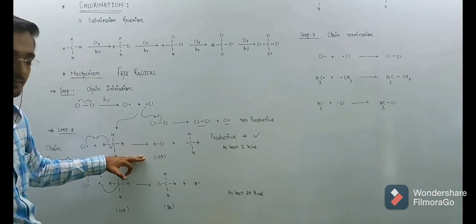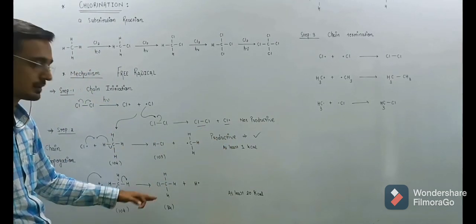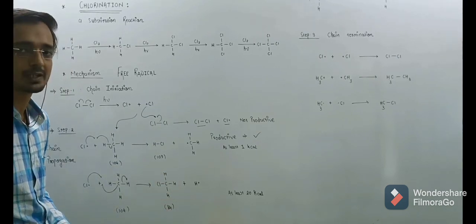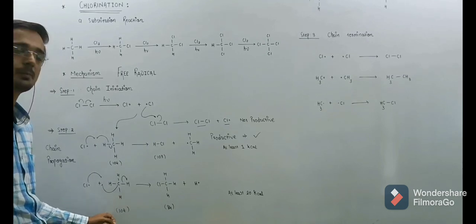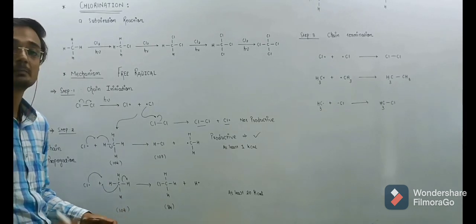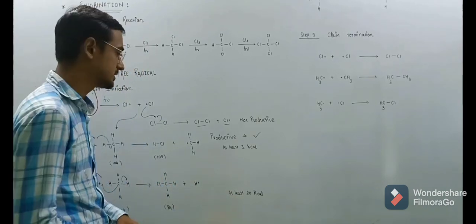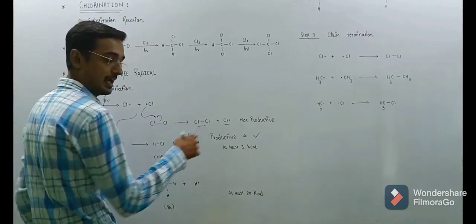In the second step, carbon chlorine bond formation releases 84 kilocalories of energy, which is provided toward the bond breaking energy of 104, and the difference is that we should provide an extra 20 kilocalories for this step to proceed.